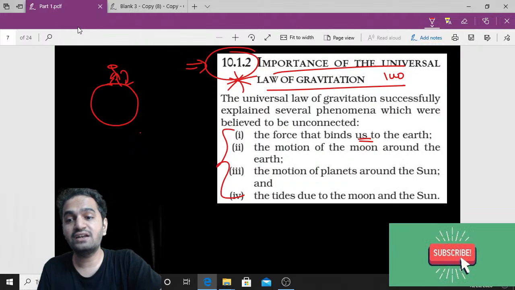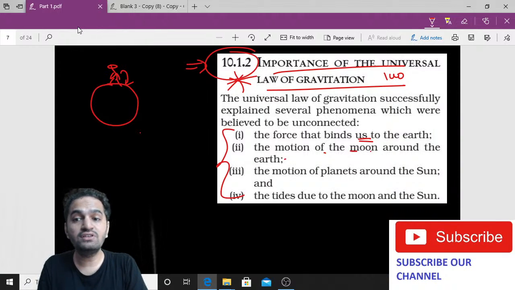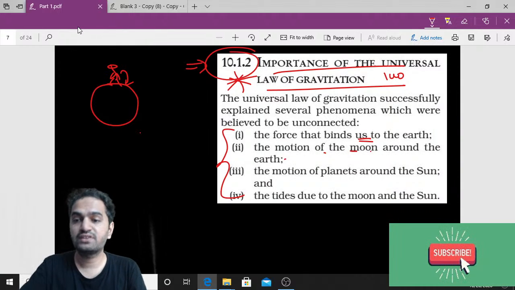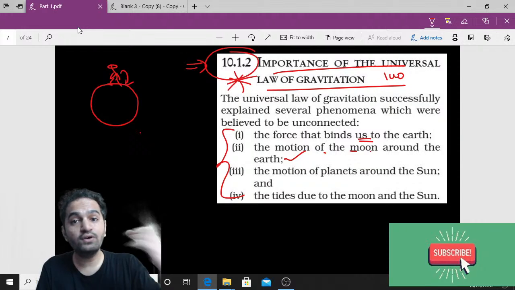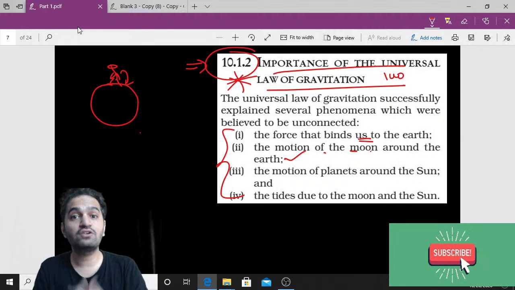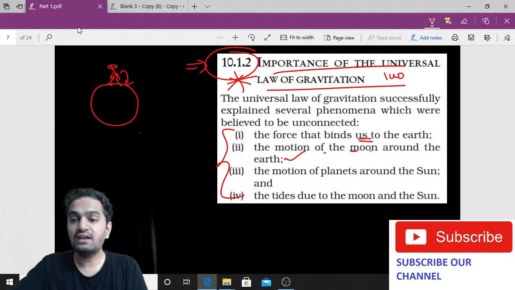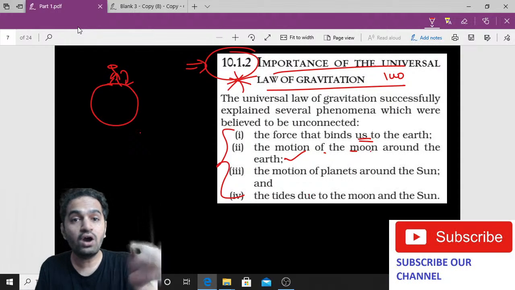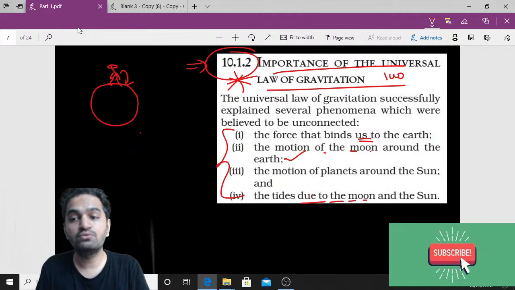Second point we are going to understand is motion between moon and earth. Why moon is traveling around the earth, that is also we are going to understand, correct? Okay. We are also going to understand why planets move around the sun. That we are also going to understand in our solar system. And another thing we are going to understand is why tides are created due to the moon and sun.